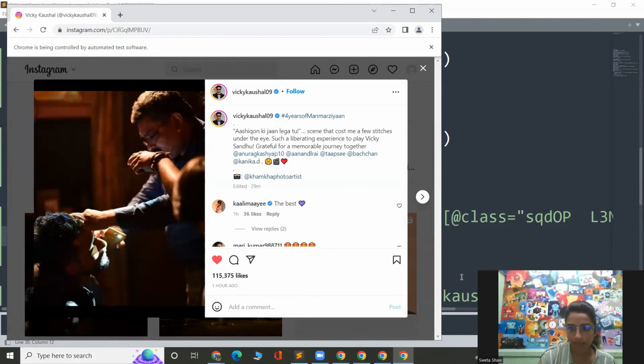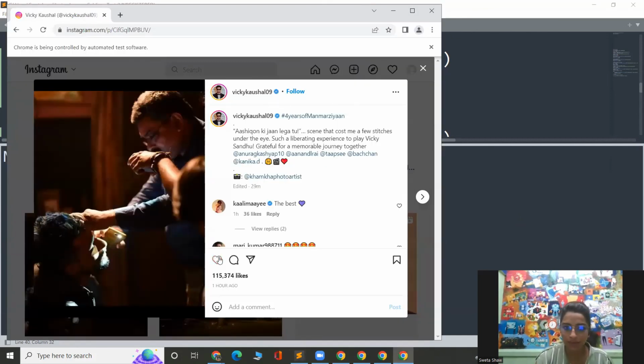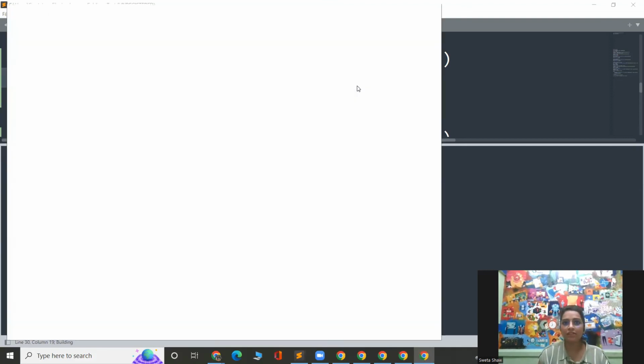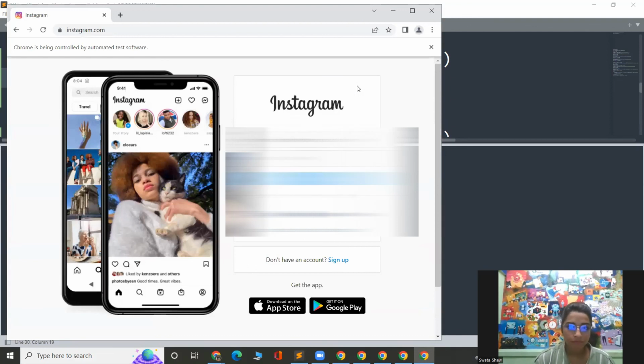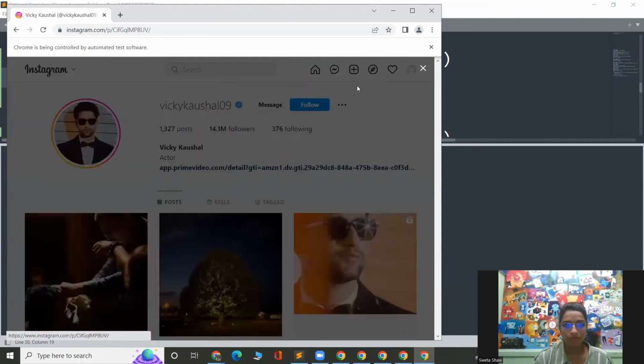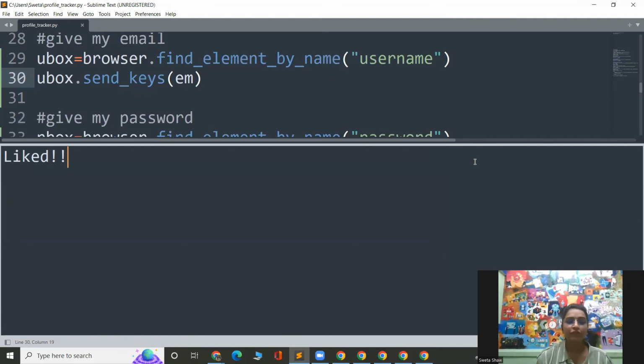Okay, I think I have got something there. So see, now instead of getting any error, I have got this particular message of no new post. Now let me quickly do one thing: unlike this and run this again to see what happens if there is a new post, right? So here you can see it has been liked and here the light has been printed. So this is how you can find the latest post of the person you want to have as your target and like all their newer posts in Instagram using Python.